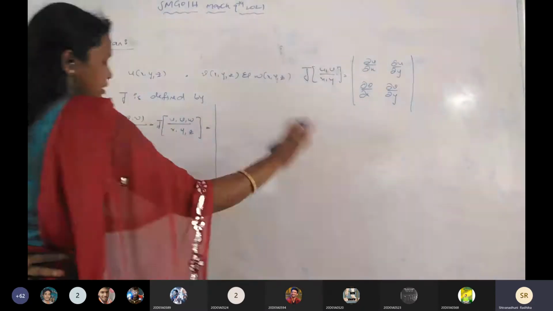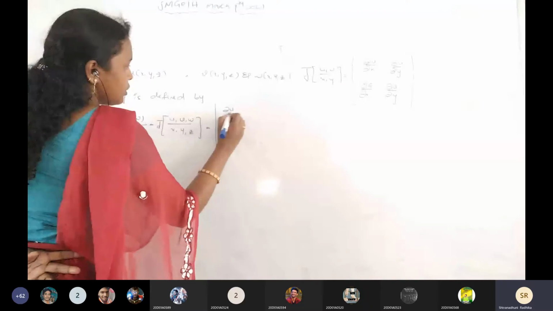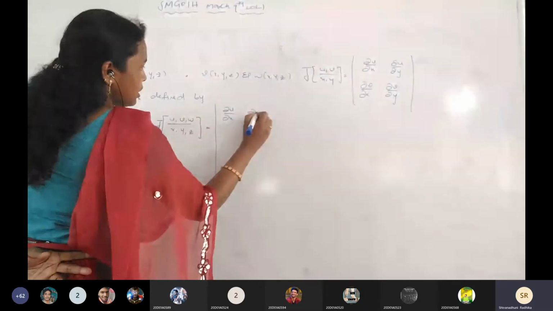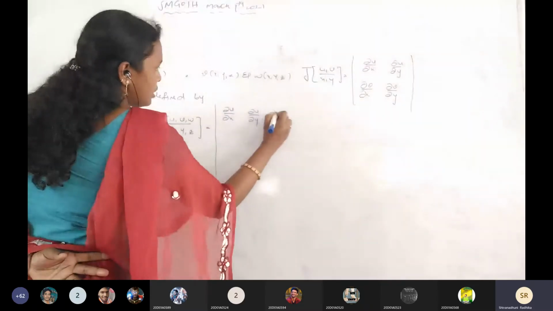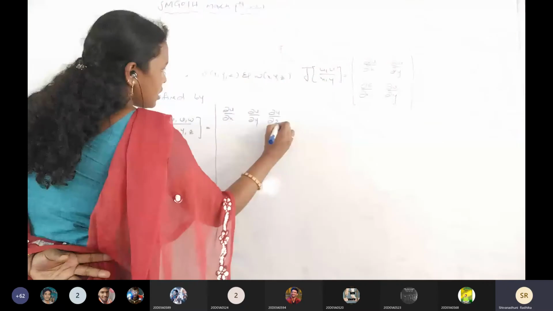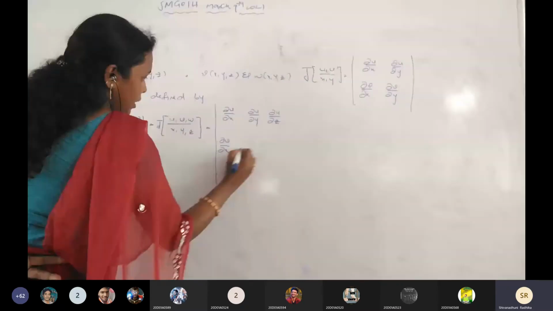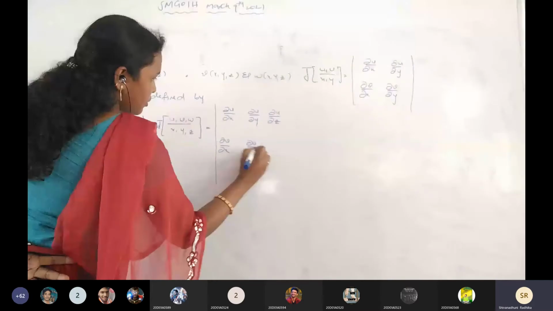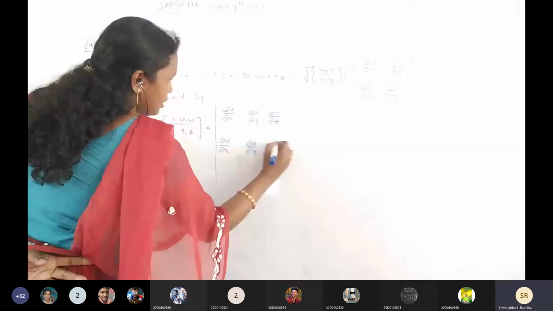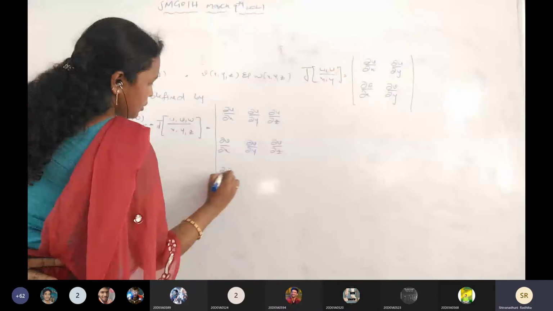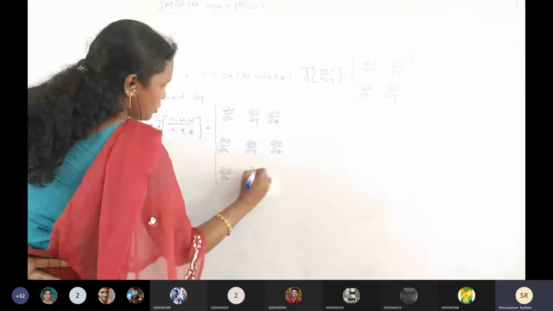First row completely, first function, that is dou u by dou x, dou u by dou y, dou u by dou z. Those are the partial derivatives. Next, dou v by dou x, dou v by dou y, dou v by dou z. The next, dou w by dou x, dou w by dou y, and dou w by dou z. Here it is the Jacobian.